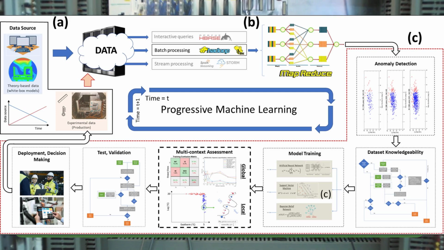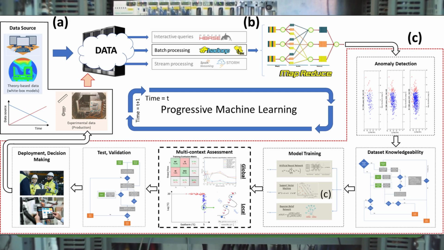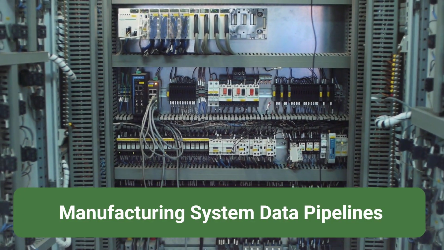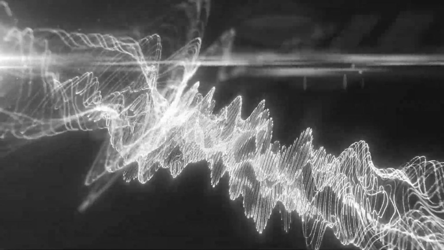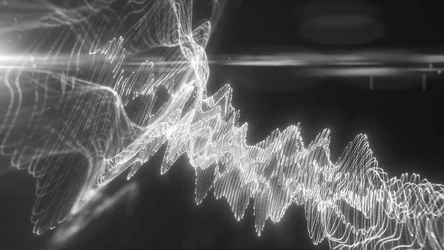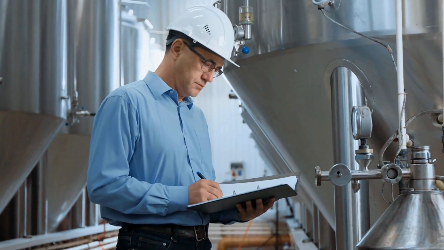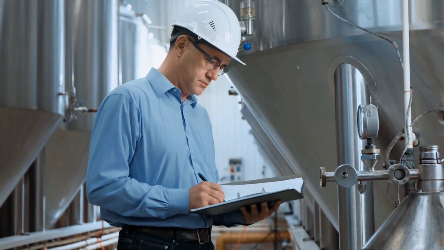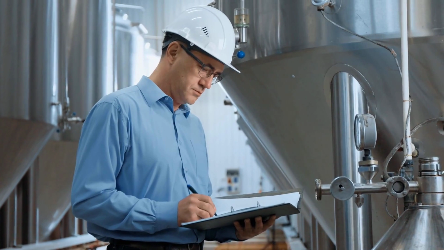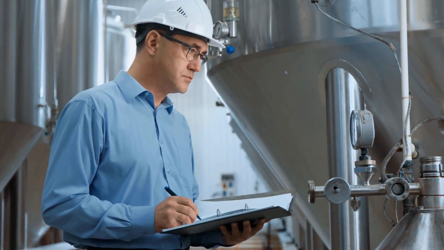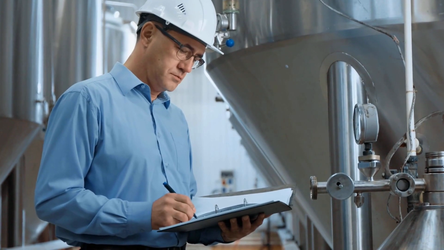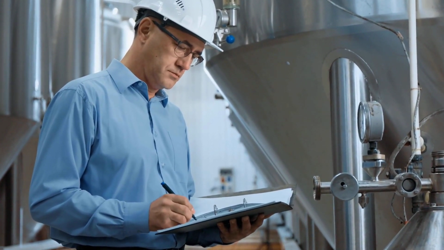A. Data acquisition from cyber-physical systems, which may include a combination of real-time production data and simulated outputs. B. A data pipeline that manages key pre-processing tasks, such as data cleaning, dimensionality reduction, storage, and other logistical operations necessary to ensure data usability. C. A model development pipeline, which involves filtering incoming data, constructing relevant knowledge datasets, building and validating predictive models of the manufacturing system, and ultimately deploying these models to support real-time decision-making on the shop floor.